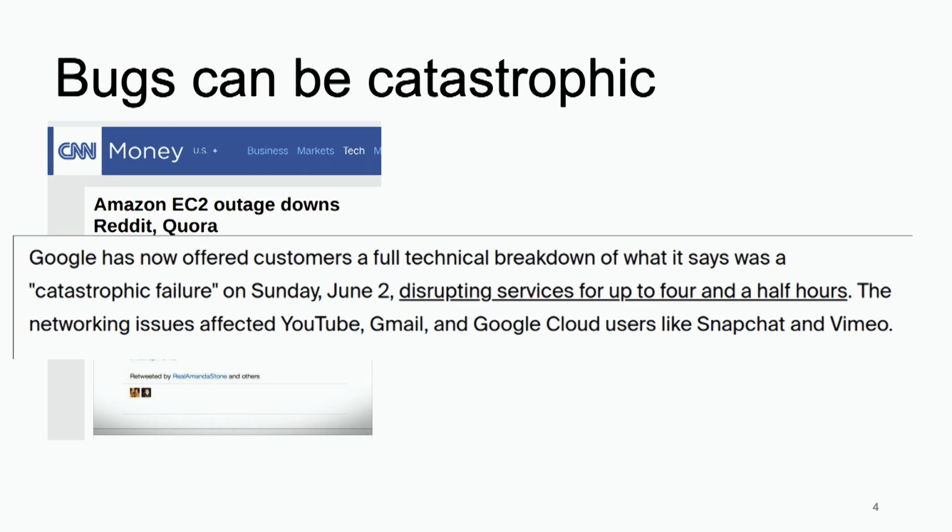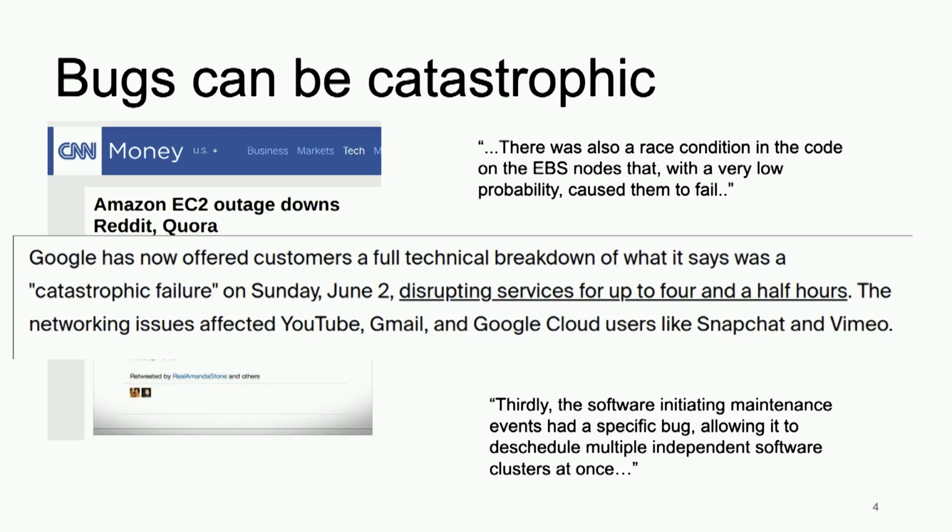And this is not restricted to Amazon. Google had something similar in 2019, where there was a bug, and as a result, many websites, including Google's own internal services like Gmail, were not working. What is interesting is that people do publish the root cause analysis of why this happens. And of course, with these kinds of catastrophic bugs, there are many things that interplay together.